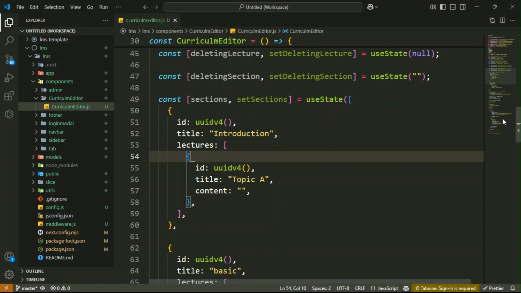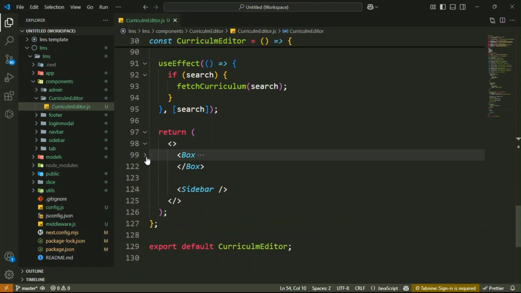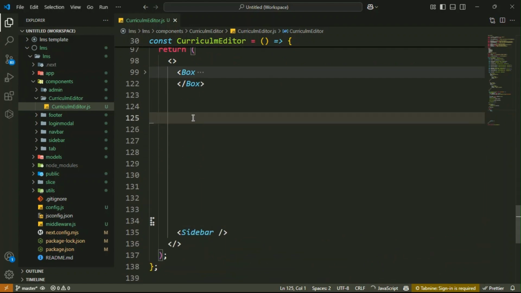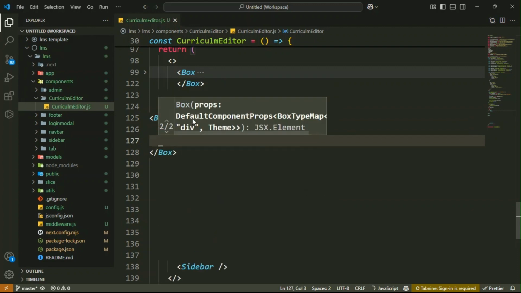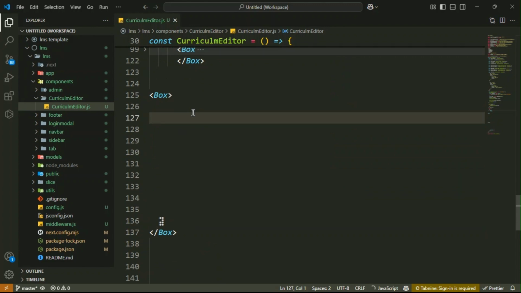So let's do that, guys. For this section, you have to just use the map function here. So this is a Box. Let me close it. Then below it, inside it, you have to create another Box component.